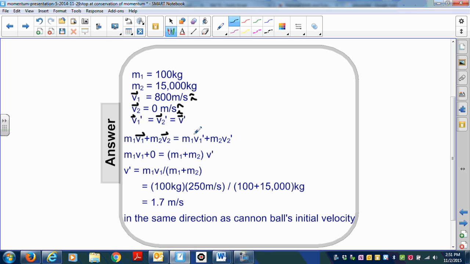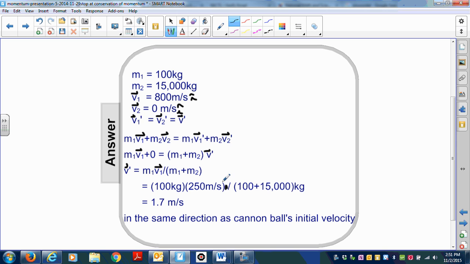We're going to add up the momenta before the collision, which is the momentum of the ball, plus the momentum of the ship, and that's equal to the momentum after the collision of the ball, plus the momentum after the collision of the ship. We know that the momentum of the ship is 0, and we know that the velocity of the boat and the cannonball must be the same since they're joined together. Solving for the velocity of both after the collision, we end up with m1v1 divided by m1 plus m2.